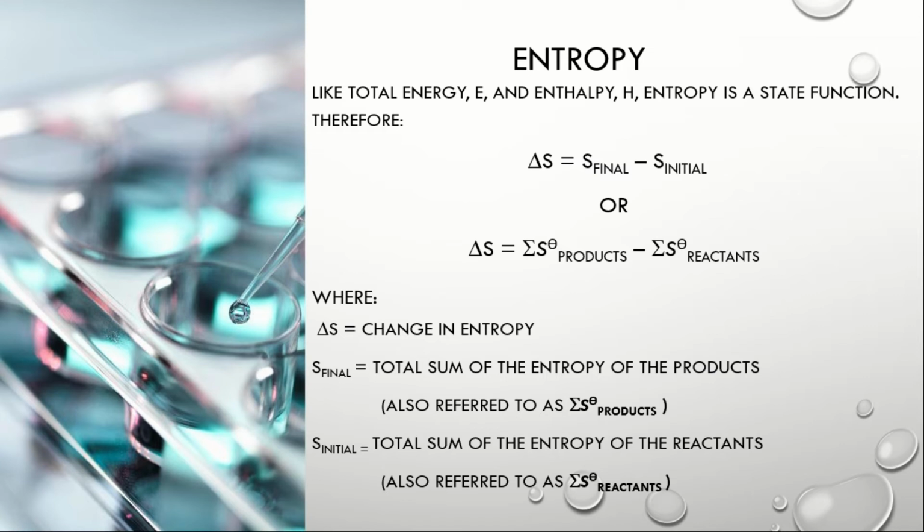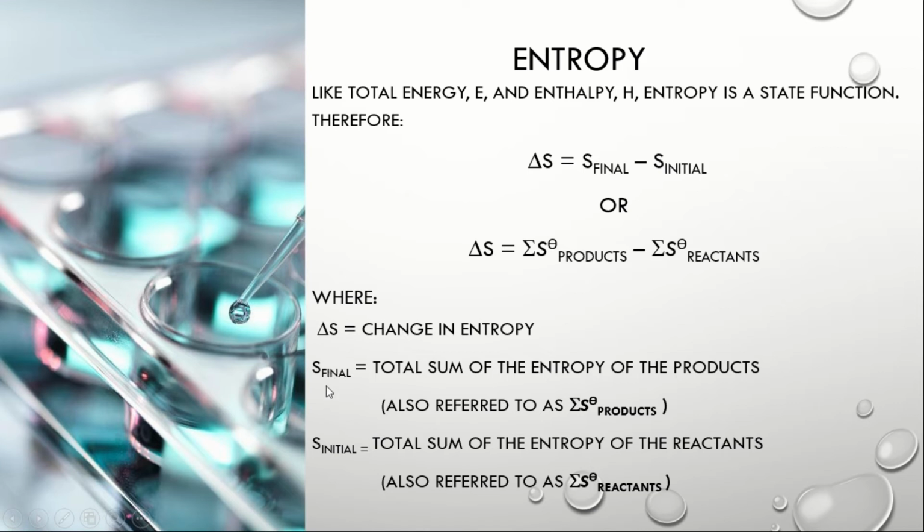So, meron din tayong computation in order to determine if the entropy is positive or negative. This is to check if our assumption is correct. So, the formula is delta S, delta means change, S is for entropy, is equal to the entropy of the final substances minus the entropy of the initial substances. Or, para mas madaling intindihin, the delta S is equal to the summation of the entropy of the products minus the summation of the entropy of the reactants, where delta S is the change in entropy.